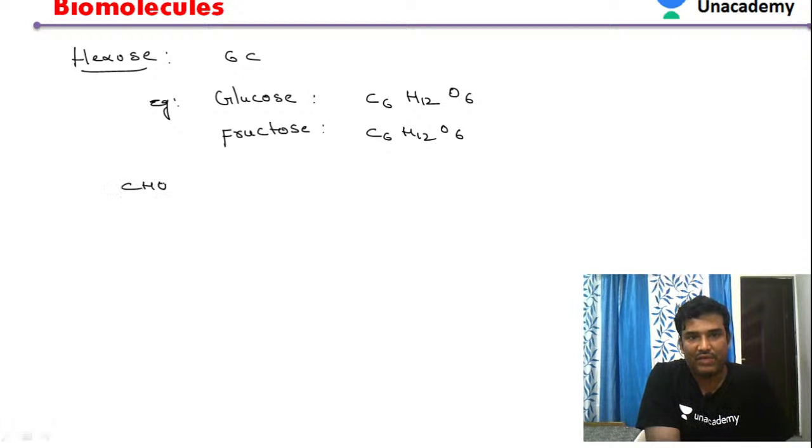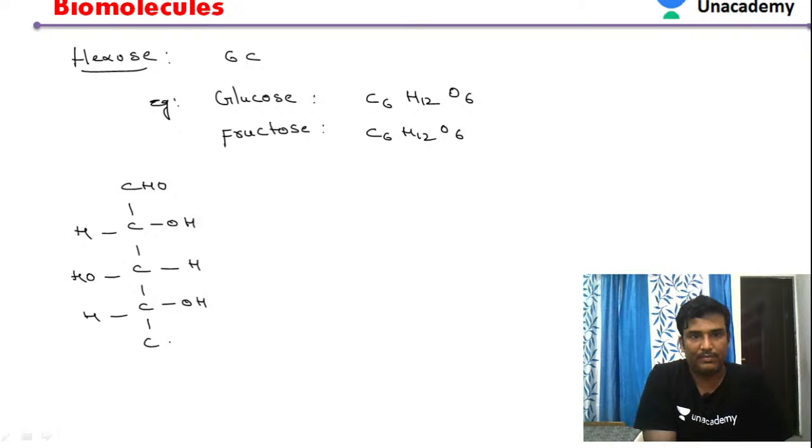So this is the typical linear structure of glucose.